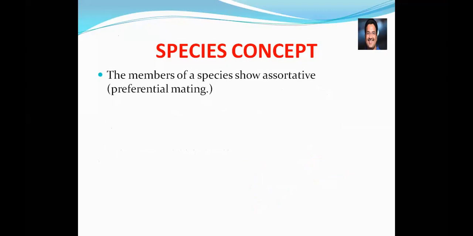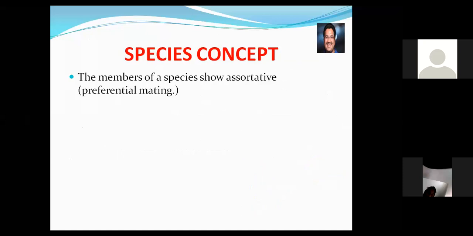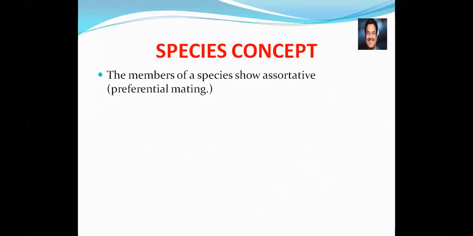Next, assortative mating, or preferential mating. That means, what is assortative mating or preferential mating? Let's take two species here. This is one species, and this is another species. I'm trying to show this to you.